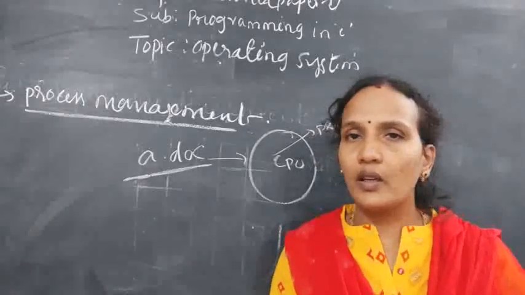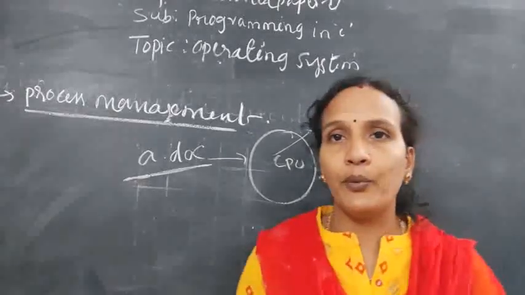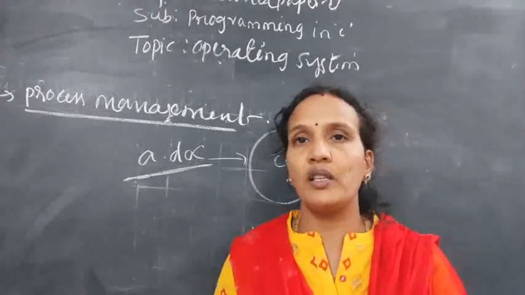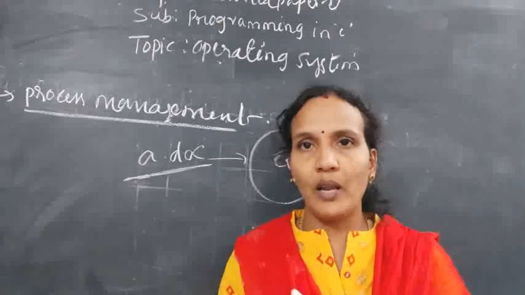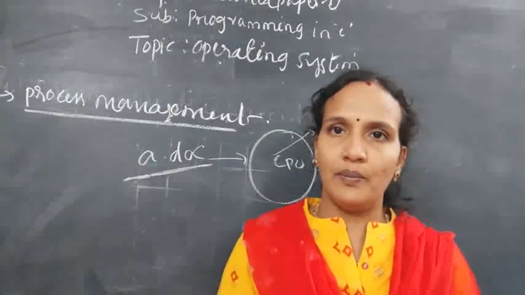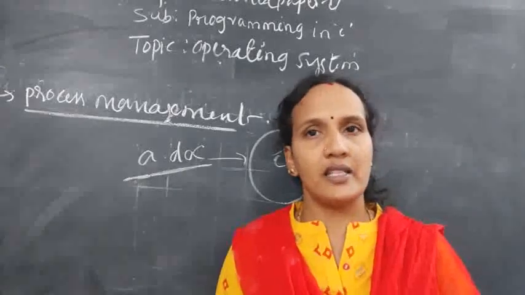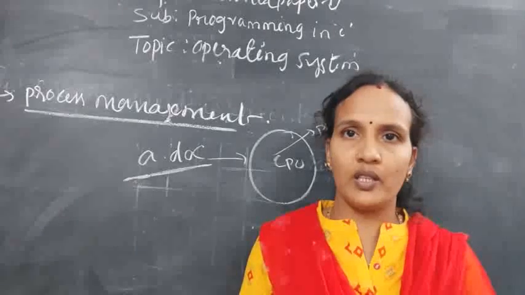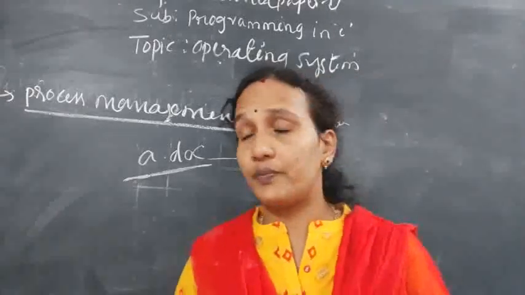Understand what a process is? A program in execution is called a process. Program and process are both the same, but a program is a passive entity and a process is an active entity. When a program enters into a CPU for execution, that is called a process.